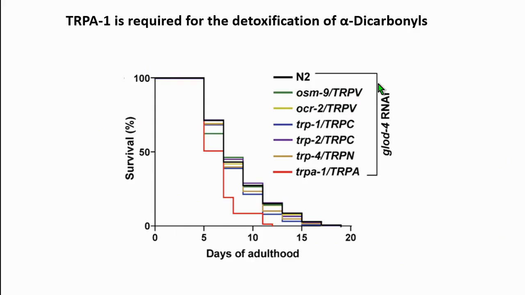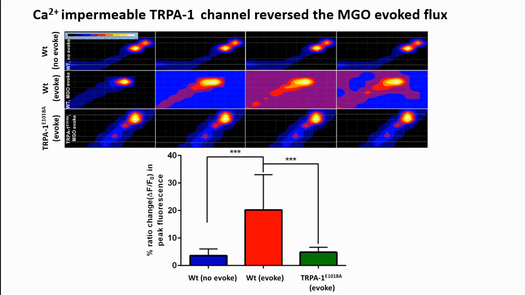We checked which of these TRP channels could be involved. First we checked lifespan in glod4 knockdown animals in the background of all the available TRP channel mutants. And we found that in the background of TRPA1, the lifespan is further shortened. So this indicates that there is a requirement of TRPA1 in this detoxification mechanism.